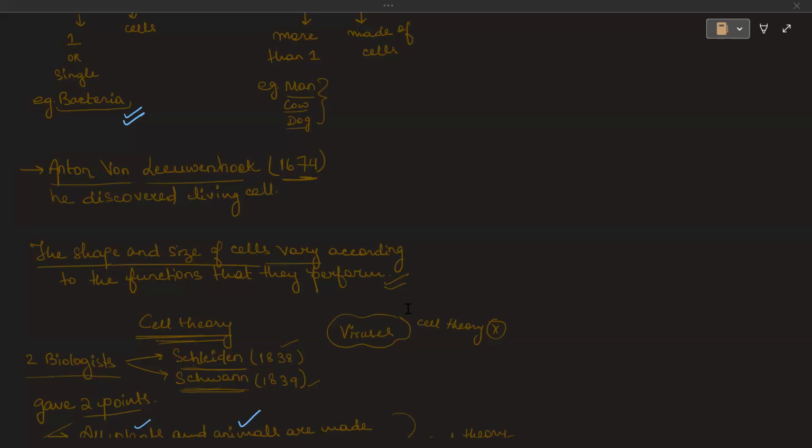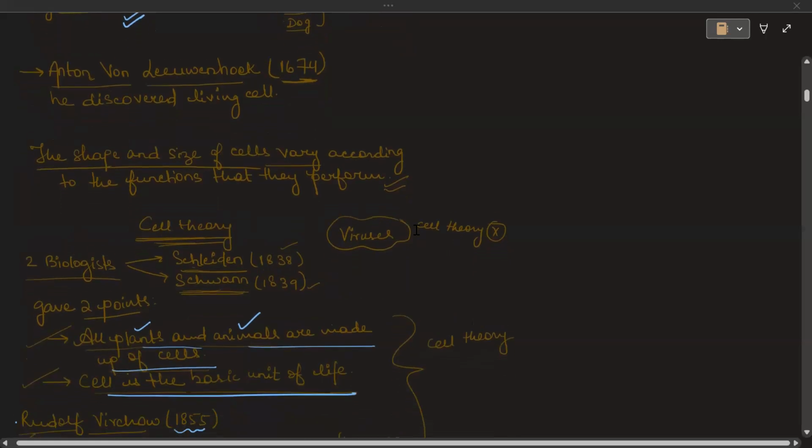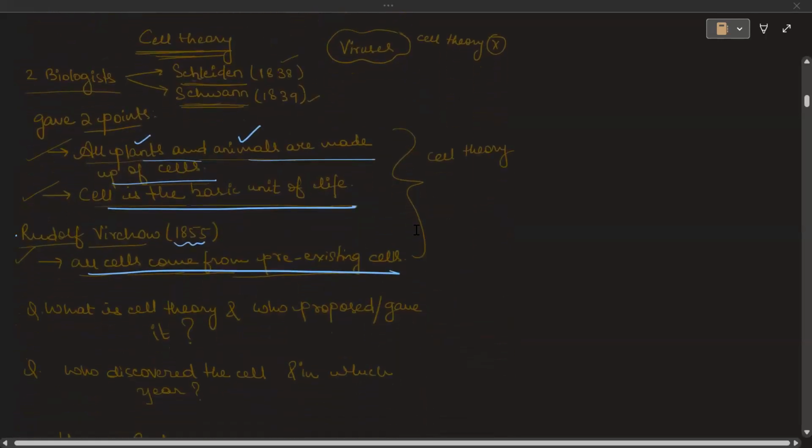Now, the shape and the size of a cell varies according to the function that the cell will perform. So if the cell performs a lot of big functions, the cell shape and size will be according to that. So always remember the variation in the shape and size of the cell is because of the function that it performs.